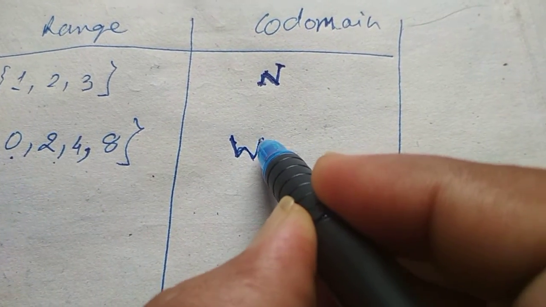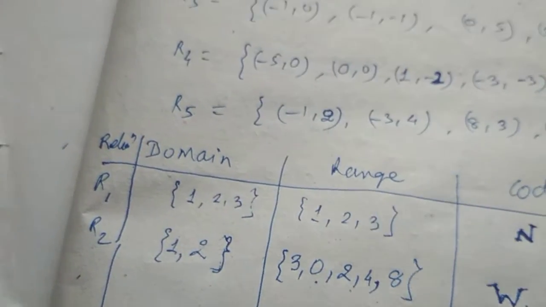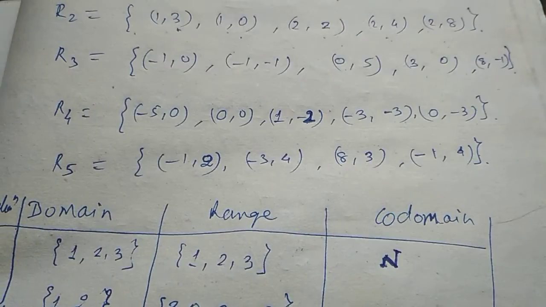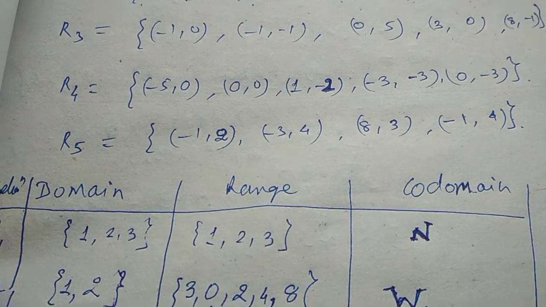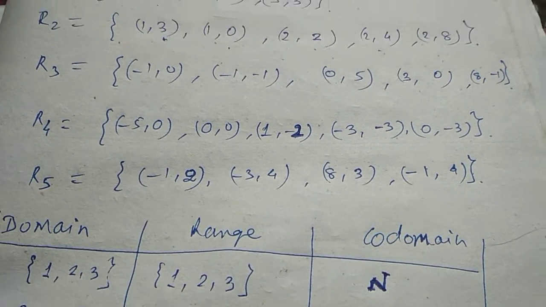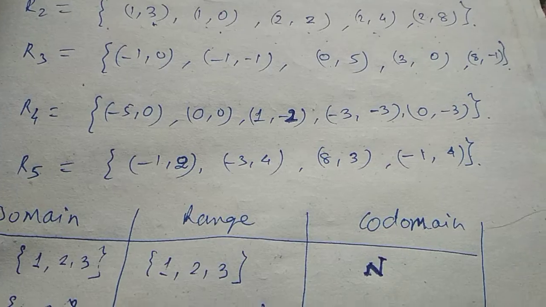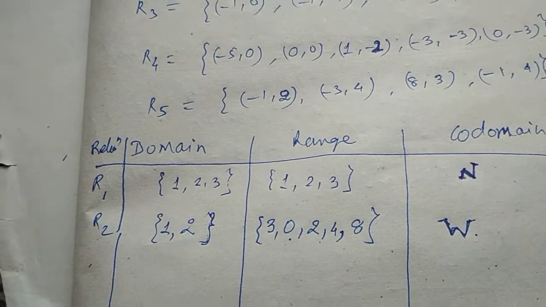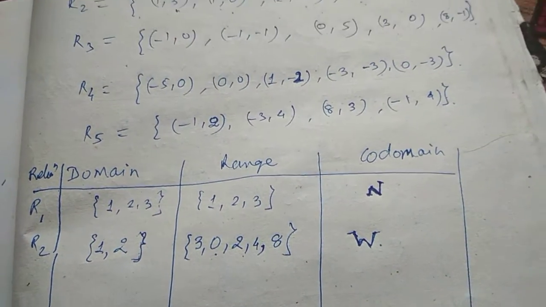It's nothing wrong. It can be integers also. So like that, you can suggest different domain elements and codomains. R3, R4 and R5, I am going to leave for you as homework. So R3, R4, R5, you write them down.